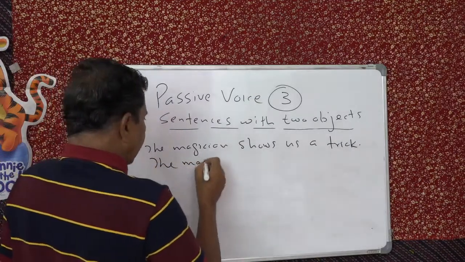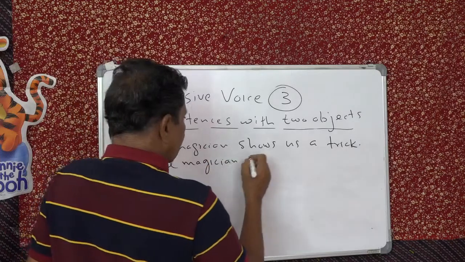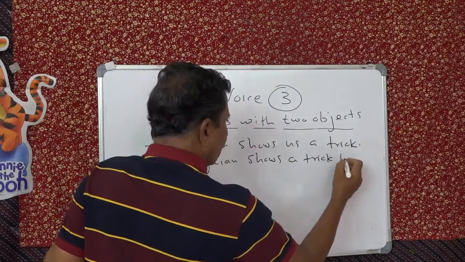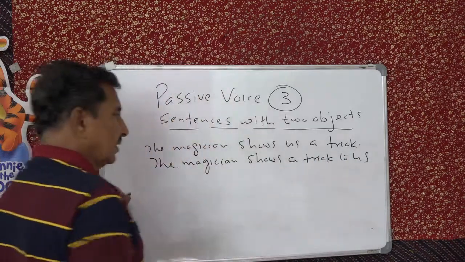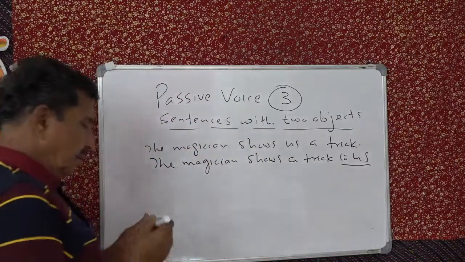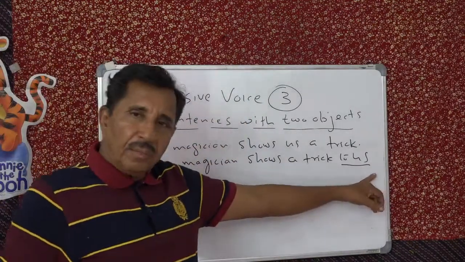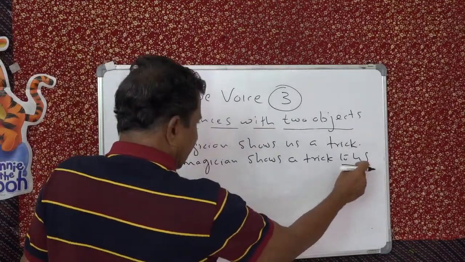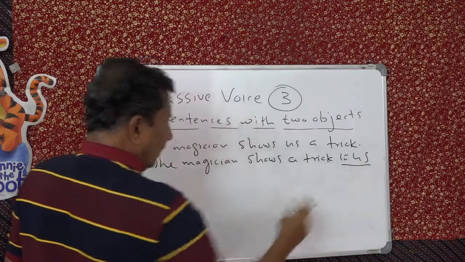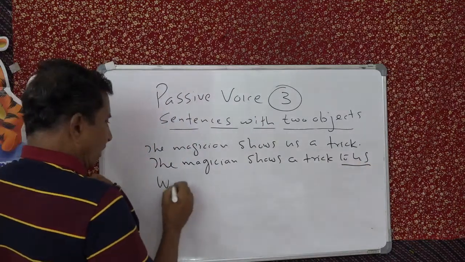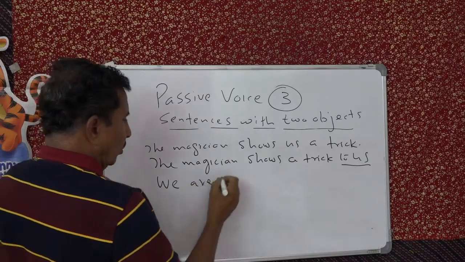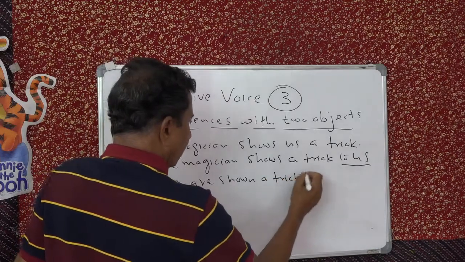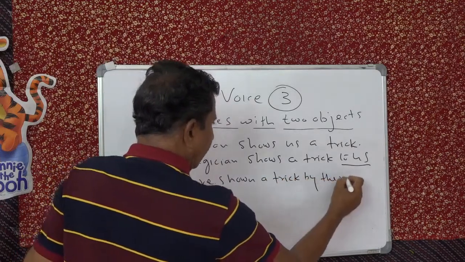The magician shows a trick to us. See that? So in this way we start with "to", or I told you, with the personal object. The personal object, this is an object-case pronoun, so we will say "we". We are shown a trick by the magician.